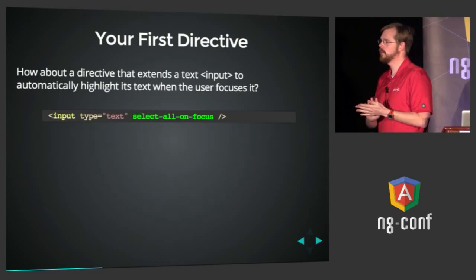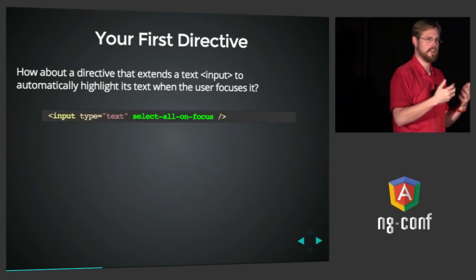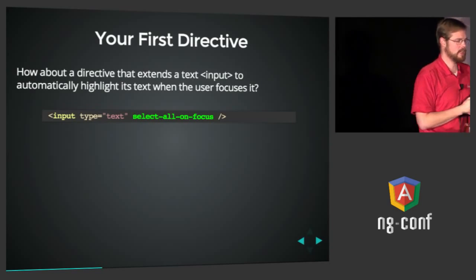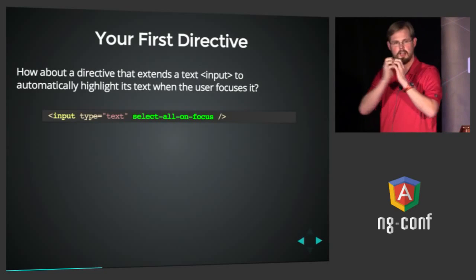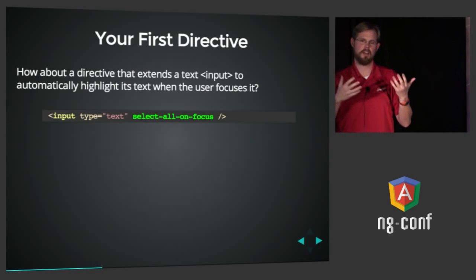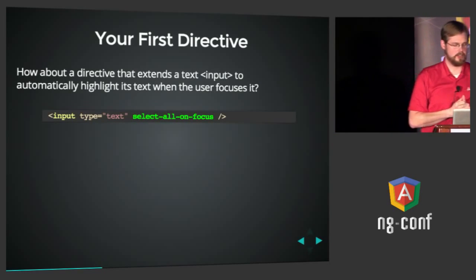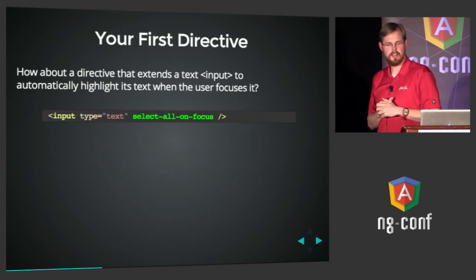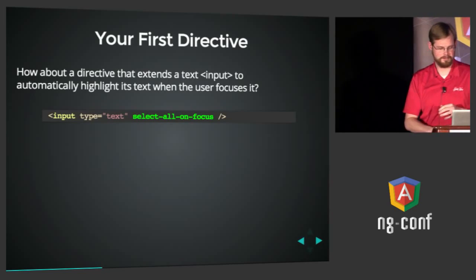One cool little feature you could make is a behavioral directive to extend text box behavior, so that if you have a text box with text in it and the user clicks in that box, it automatically selects all the text. This is kind of like how your browser address bar works, right? You click in it and it auto-selects the whole thing. So if I wanted to do that, creating a directive called select all on focus, oh, notice I forgot the my prefix, that was my mistake.